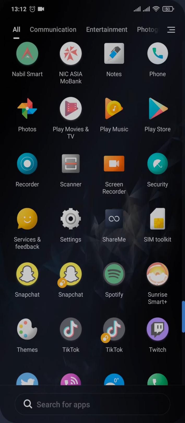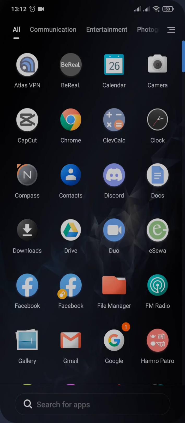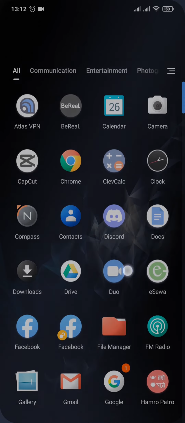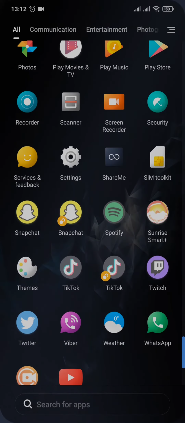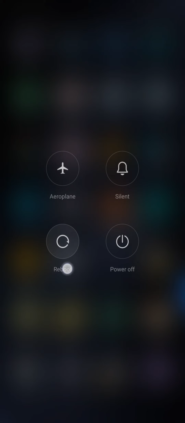If it still does not, you can now try to open up a web browser, or you can also use a desktop or laptop and log into your Instagram using that. And once you've been logged in, you can try to check that particular story if you can hear the song through the web browser or your desktop. If you can hear it through there but you can't on your phone, that means your phone is having an issue right now. So what you need to do is you can just reboot your phones and tap on reboot.